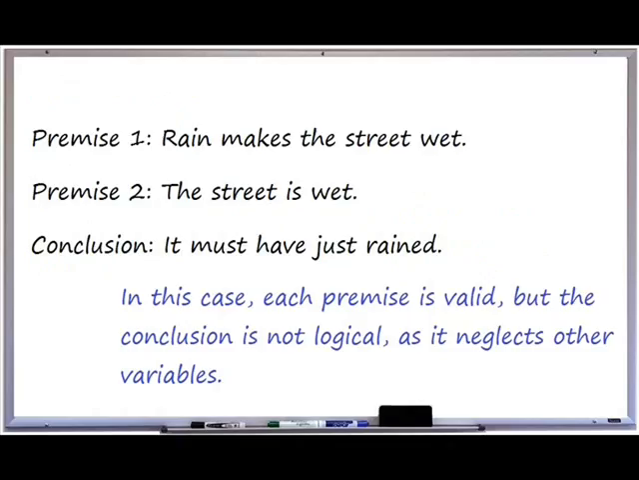For example, premise 1, rain makes the street wet. Premise 2, the street is wet. Conclusion, it must have just rained. In this case, each premise is individually verifiable, but the conclusion is invalid.